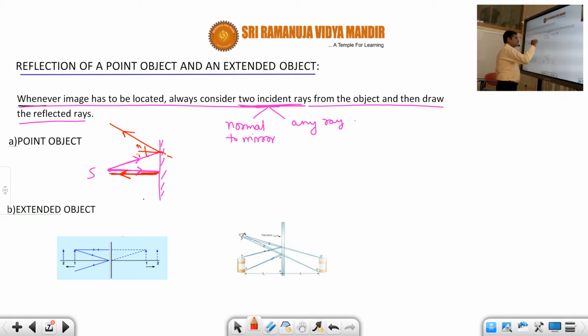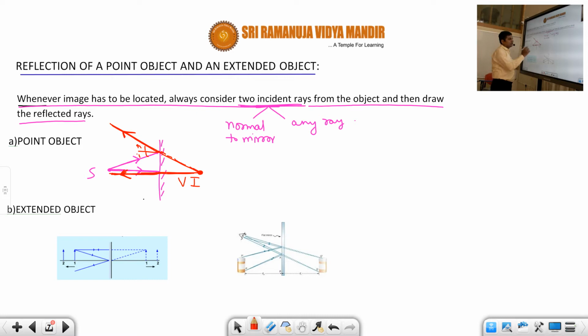Now when you extend these two reflected rays back, they intersect at one point. That point is called the image. As I told in the previous session, this point lies on the extended reflected rays, which meet at this point when you extend them back. They are not actually meeting, and therefore this is called a virtual image. According to the definition of virtual image we have discussed, it is a point from which the reflected rays appear to diverge. Appear means virtual; reflected rays means image. So it is a virtual image.